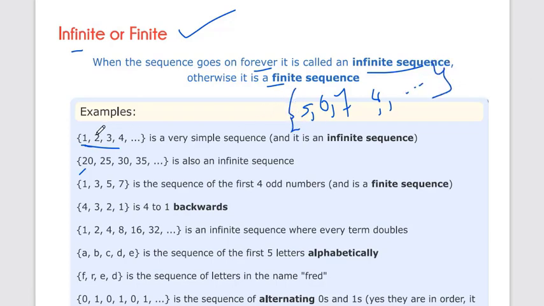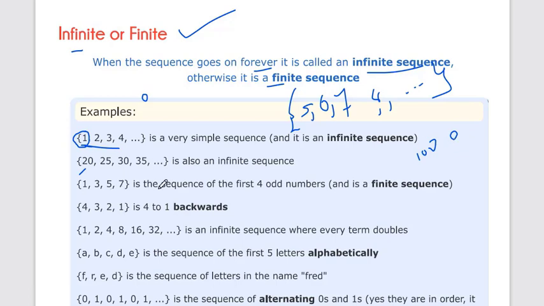It is not necessary that a sequence has to start with the number 1 or 0. It can start with any number, such as 20, 100, or 1000, and go up to infinity.